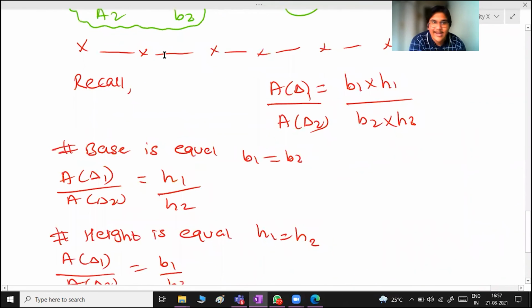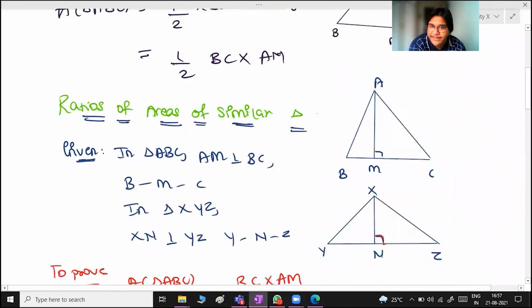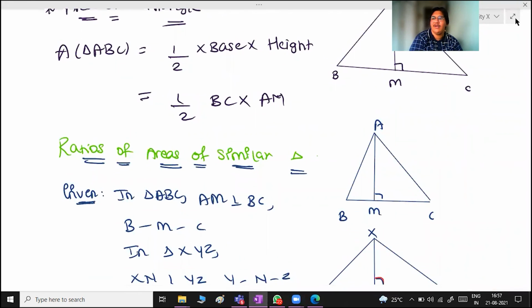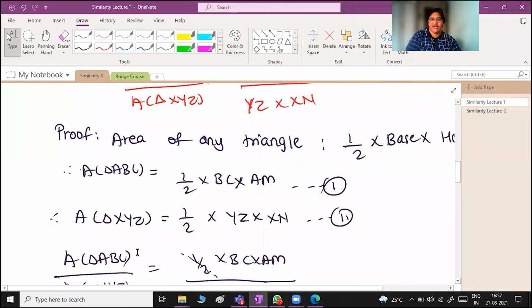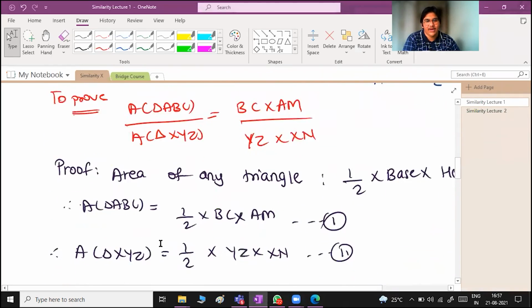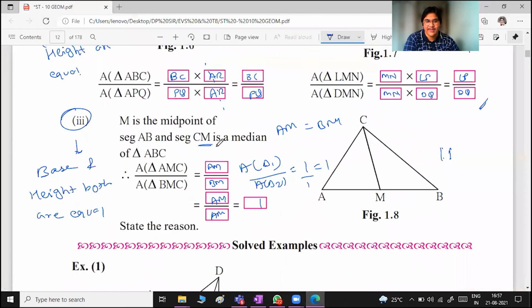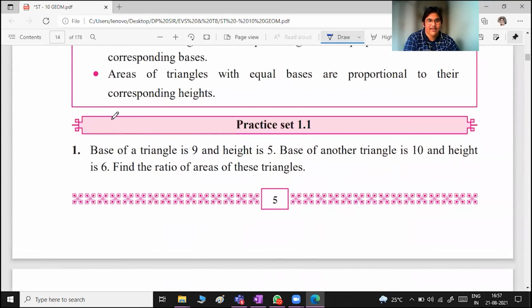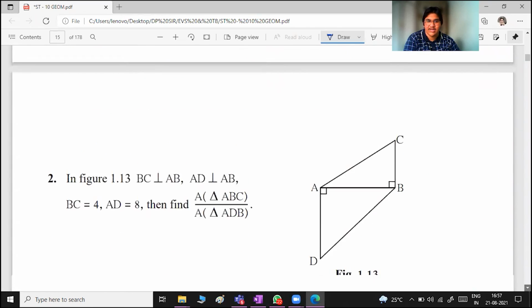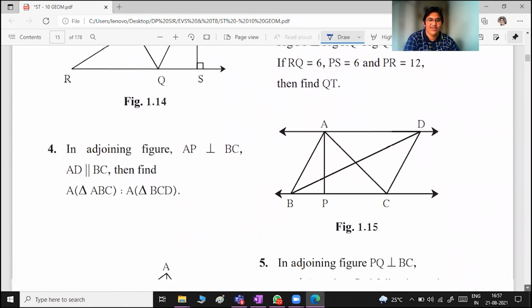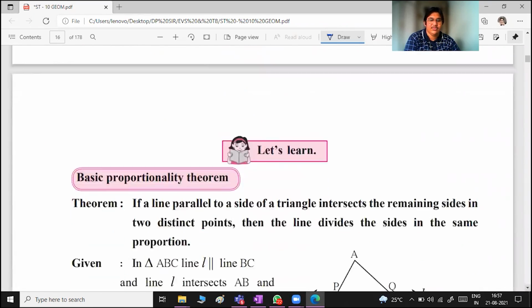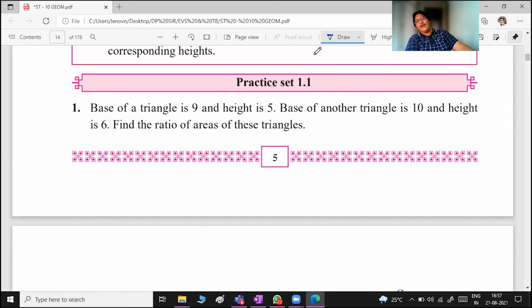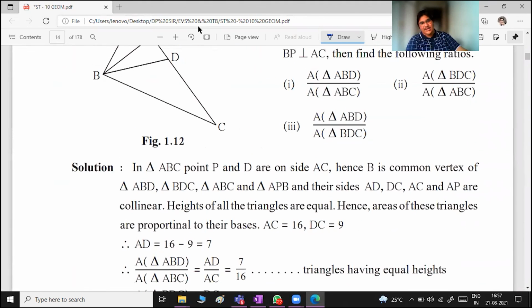I hope it's 20 minutes and post 3 minutes above. That's all. Few questions we will do in the next class. That is in lecture number 2. That is exercise 1.1. We are going to do. Okay. Let me check 1.1 है क्या इधर. है. So there are nearly question number 1, 2, 3, 4. Okay, only 4 questions. So we'll complete it in next class. That is lecture number 2.